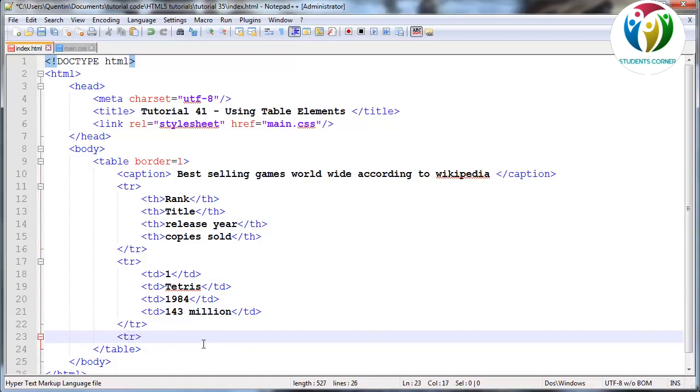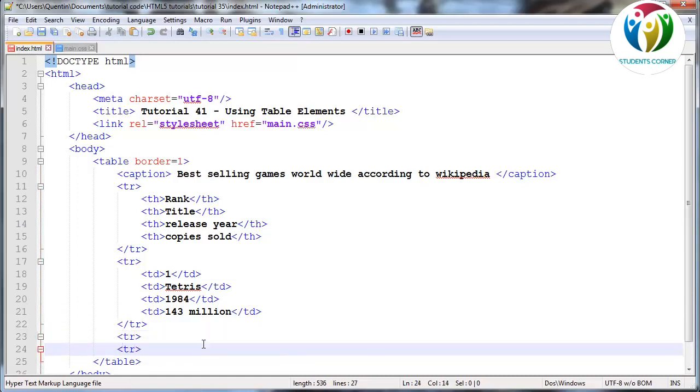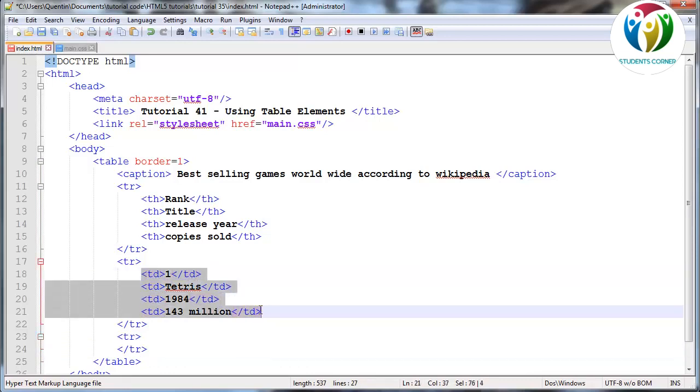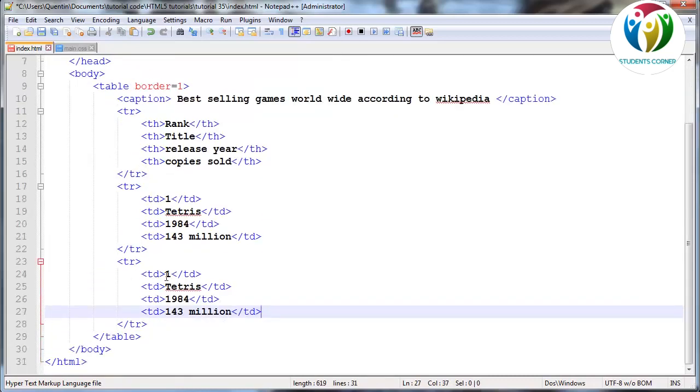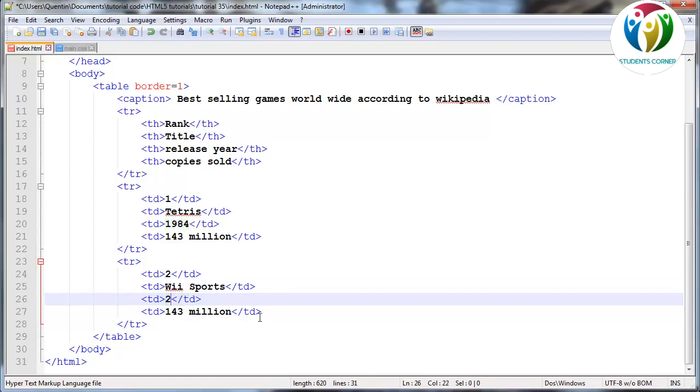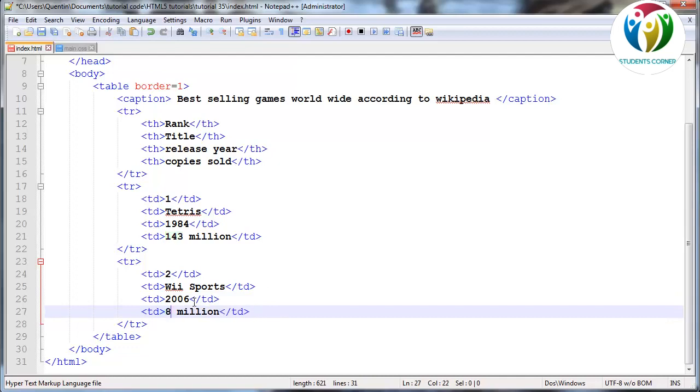So tr and ending tr, and I'm just going to copy all of this. I should have copied the row as well, but hey. Okay, now the next game is the number 2 most sold game in the world, and believe it or not, that is actually Wii Sports. I didn't believe that because I didn't think that Wii Sports was that popular, and it was released in 2006, and it has sold 81 million or 81.99 million copies.